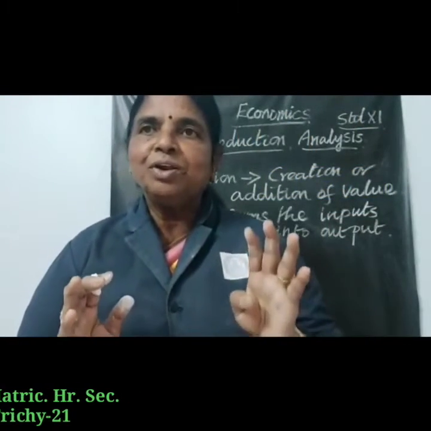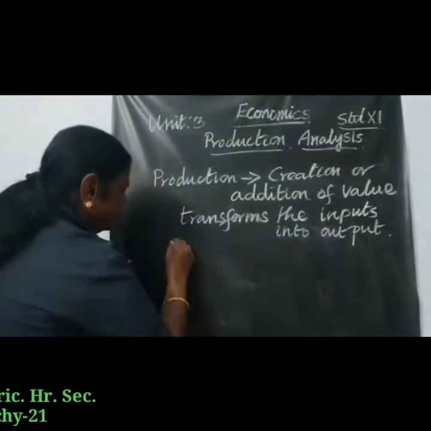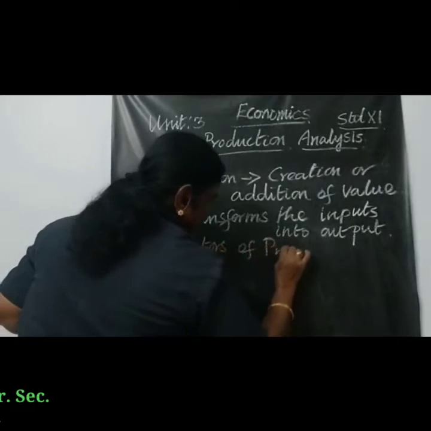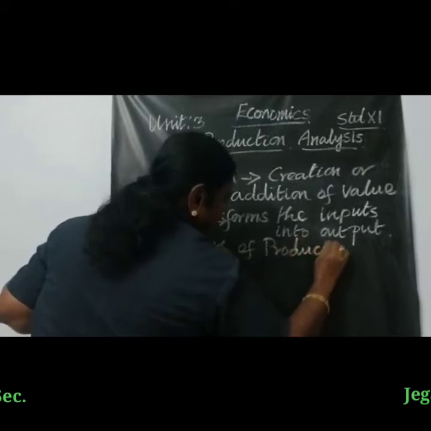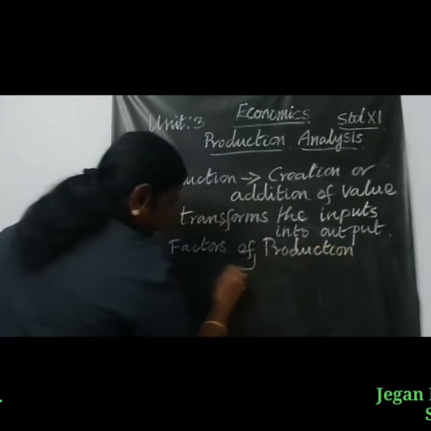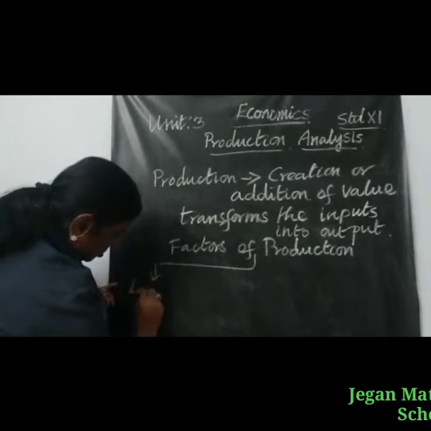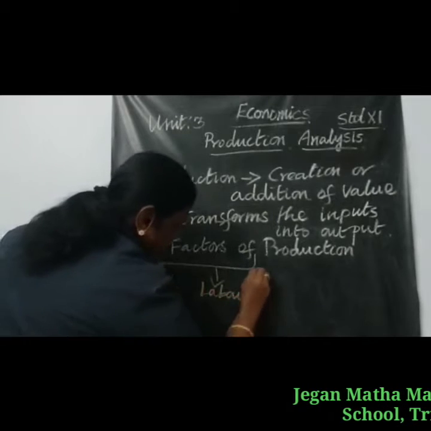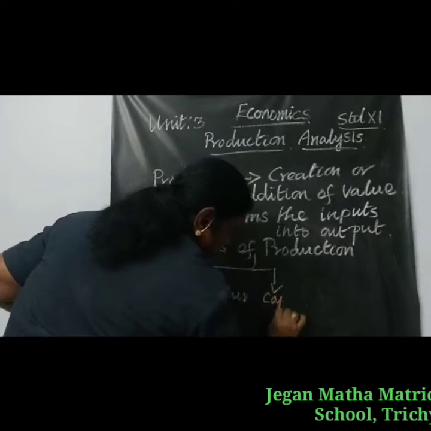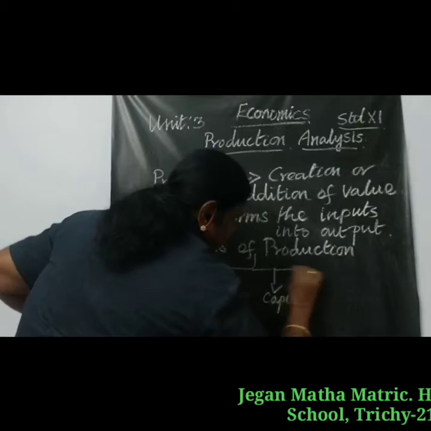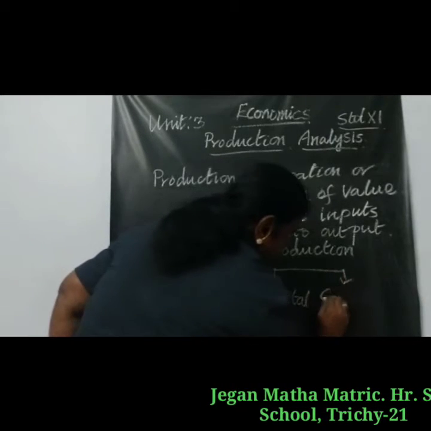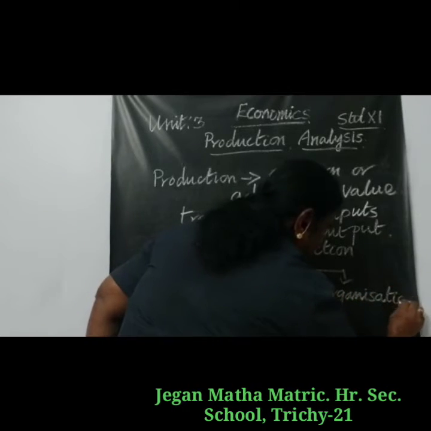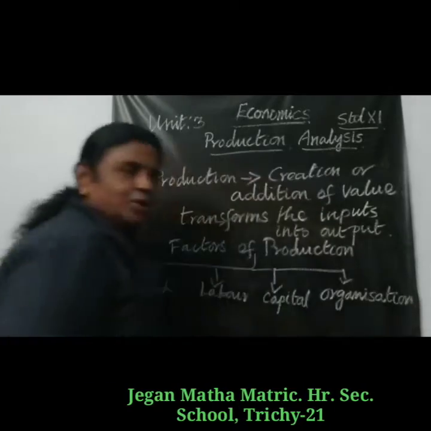So land, labor, capital, and organization are the four important factors of production.